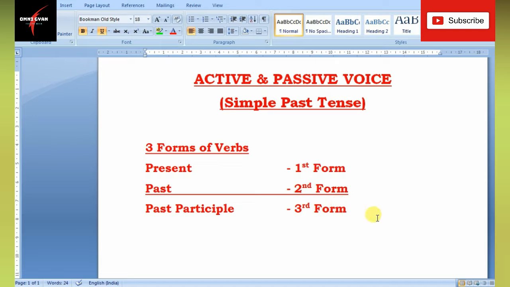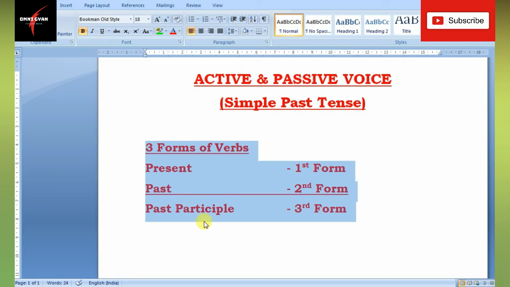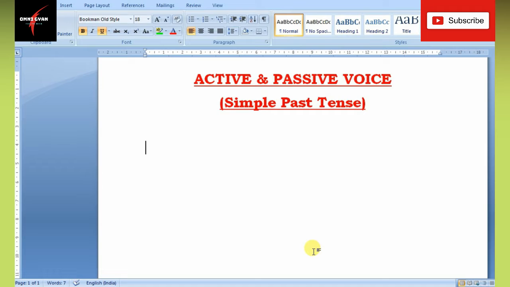Now we'll move straight to the formulas. I have defined simple past tense in your 10th chapter also. Simple past tense means any action that had happened in the past. Any action that occurred in the past is called simple past tense. Now we will jump straight to the formulas, because for definitions you can check the tense chapter.